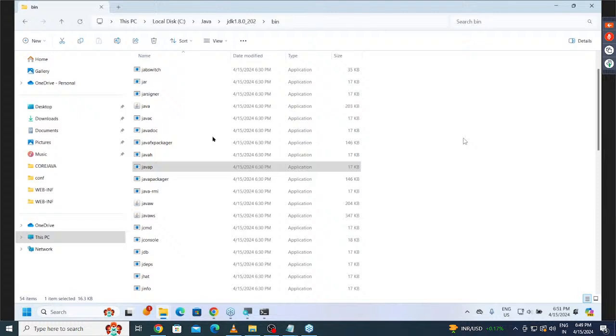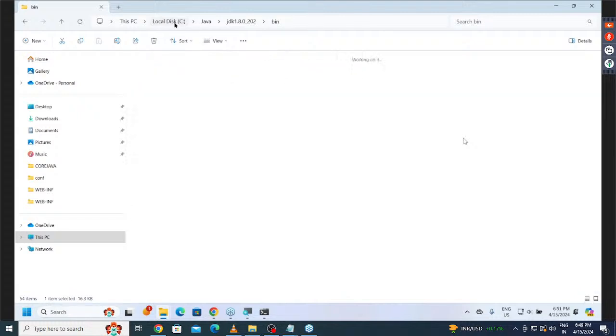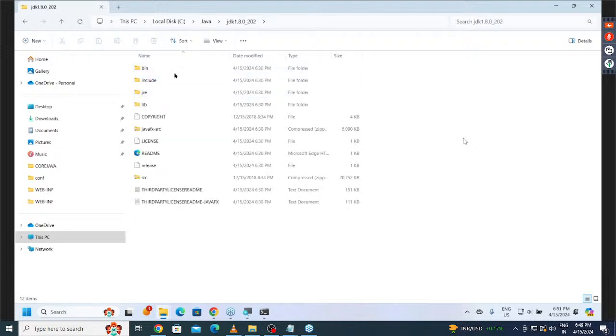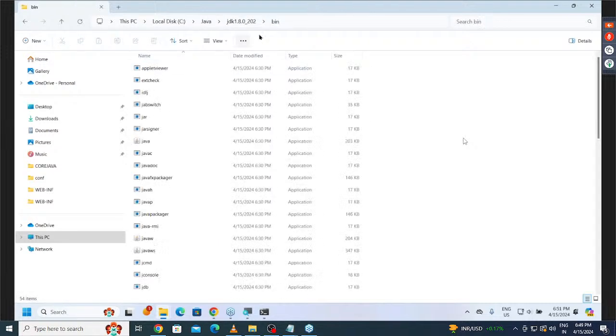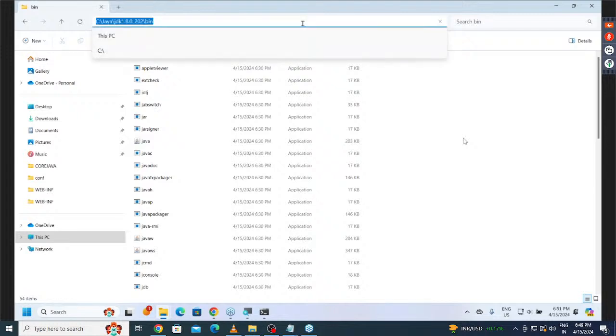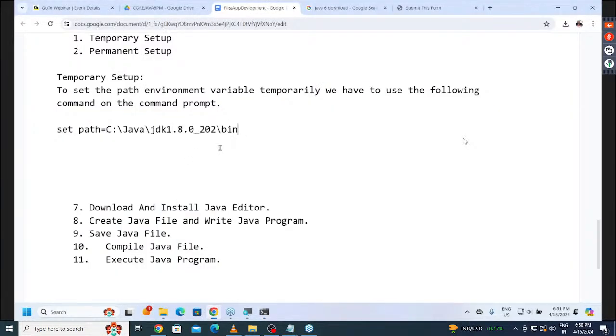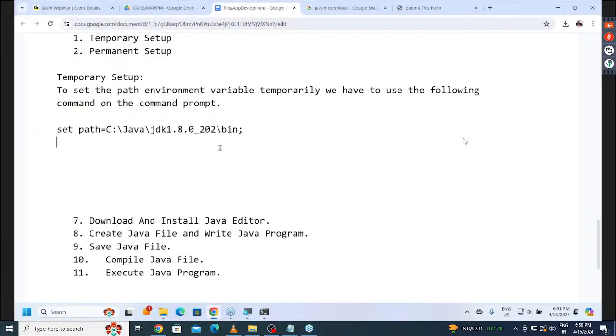Simple answer: the bin folder. C drive, Java, JDK 1.8.0_202, bin. Just select it, Ctrl+C, copy this. Open command prompt. Okay, not here, later I will show this. There we have to provide this, semicolon, enter. That's finished.